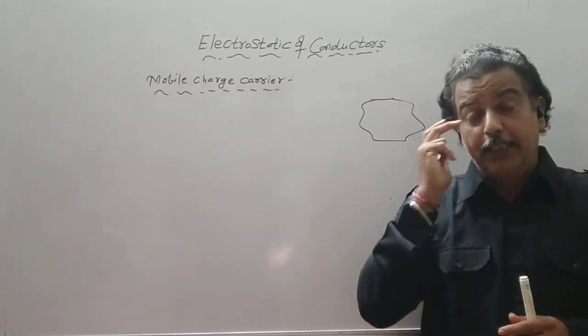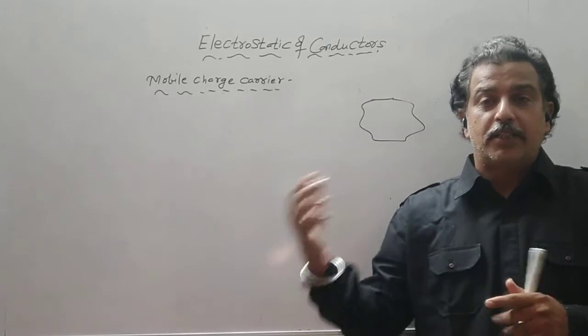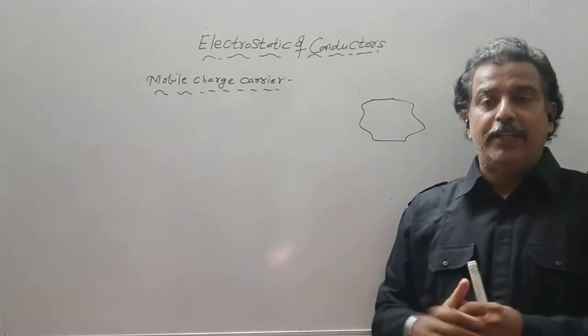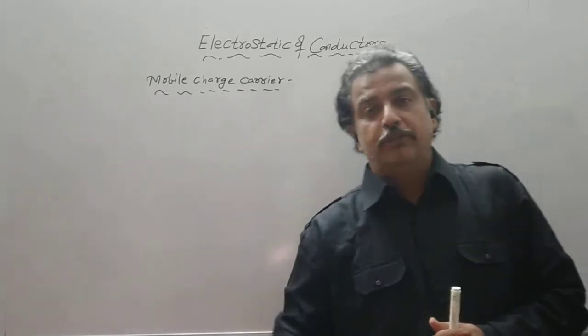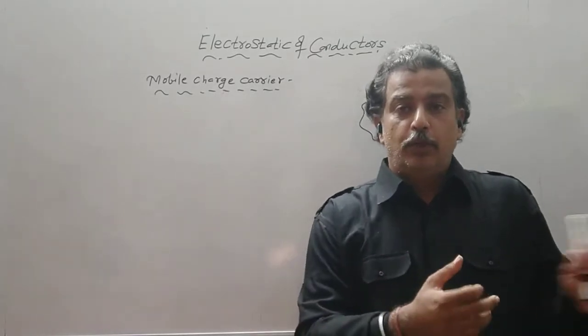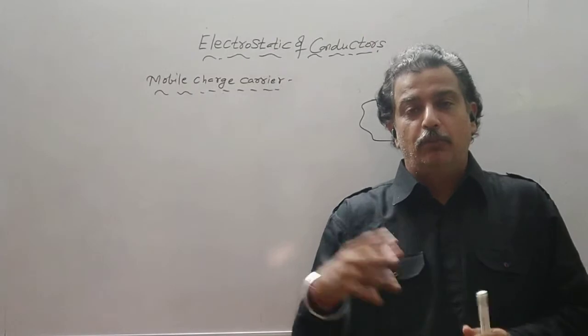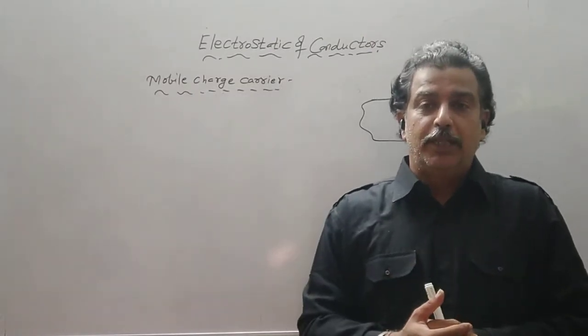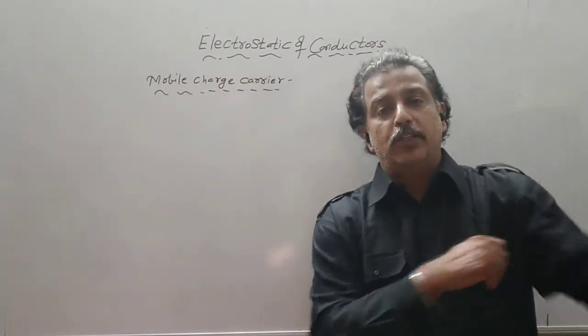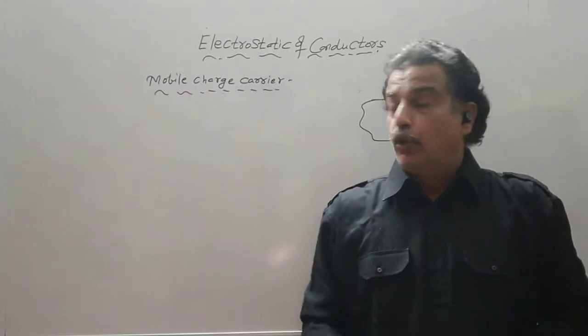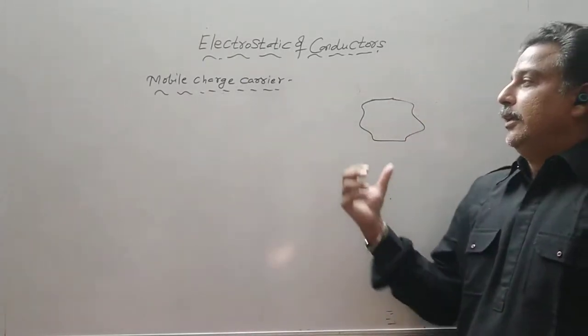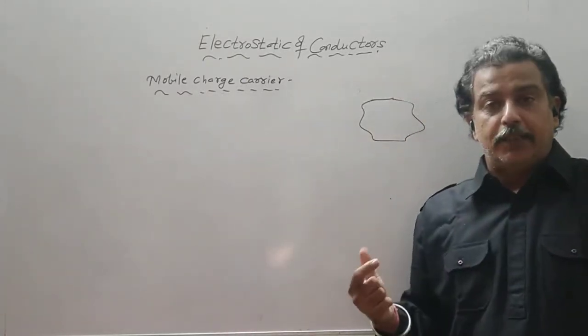We know that in conductors, the mobile charge carriers are the free electrons. The motion of the electron gives an electric current. Whenever an electron moves from one place to another, it gives rise to electricity. So for a conductor, electrons are the mobile charge carriers.